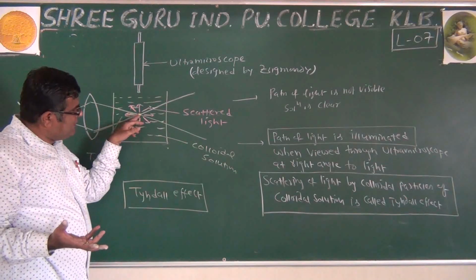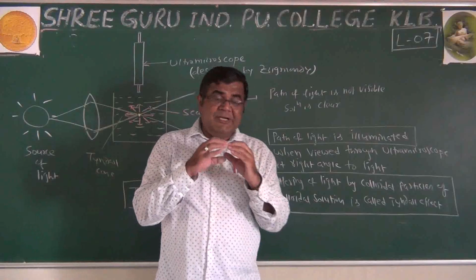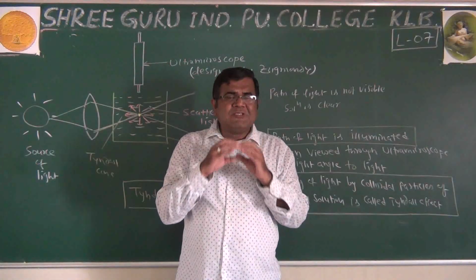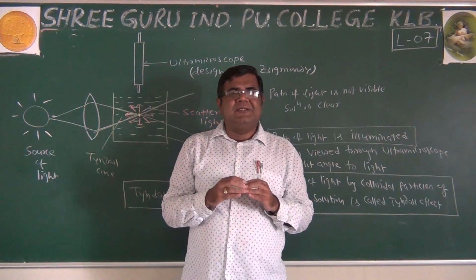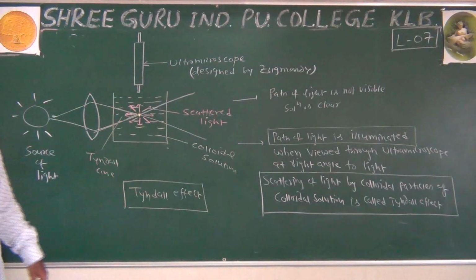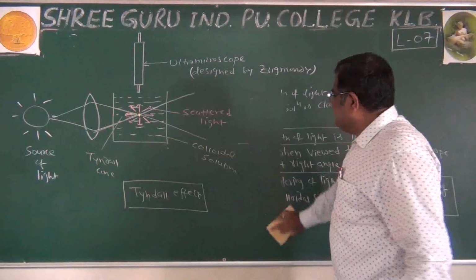If suspension particles are there, they are settling down. So we are dealing with this intermediate particle size, where only there is the possibility of scattering of light. That's why Tyndall effect is seen only in the colloidal solution.